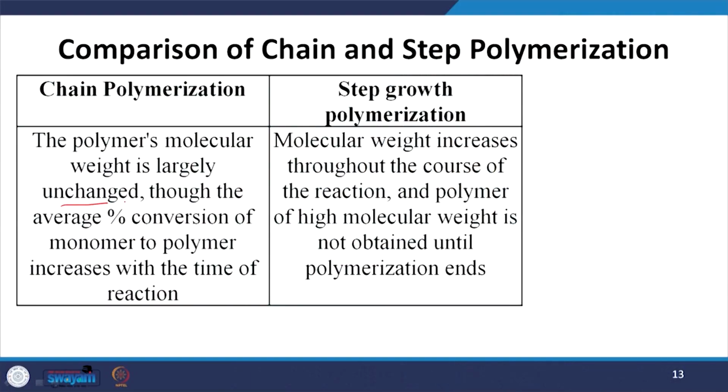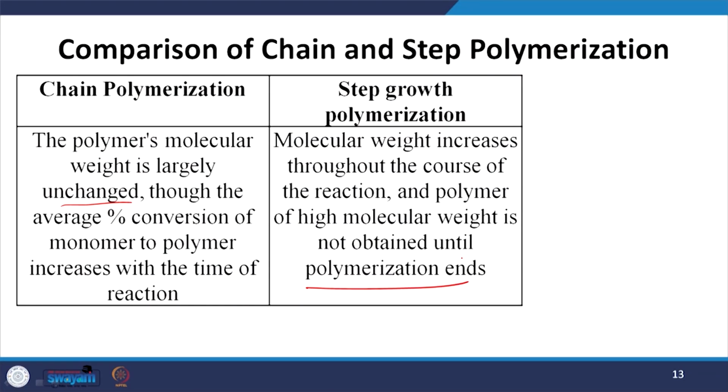Now in chain growth polymerization, the polymer's molecular weight is largely unchanged, though the average percent conversion of monomer to polymer increases with respect to time. In step growth polymerization, the molecular weight increases throughout, no doubt. Over the course of the reaction, a polymer of high molecular weight is usually not obtained until the polymerization ends. So you can see that all depends on the type of chain structure.